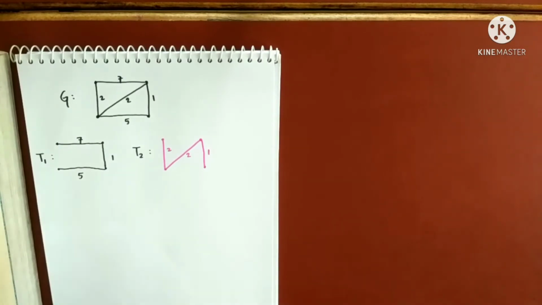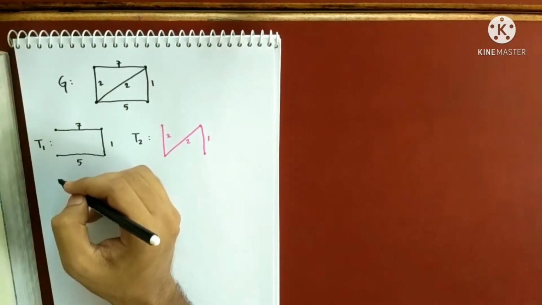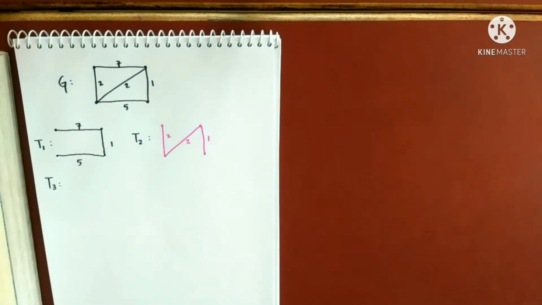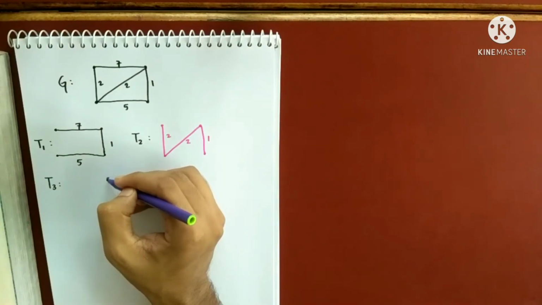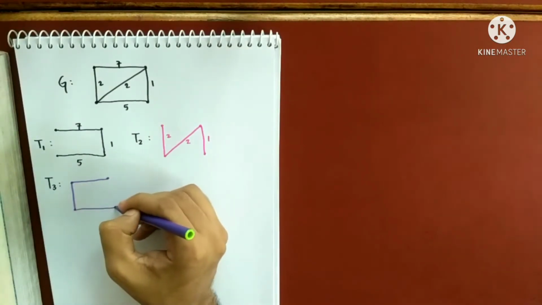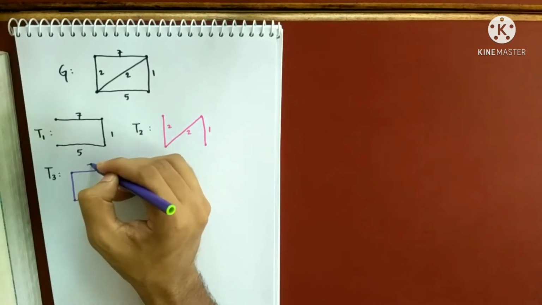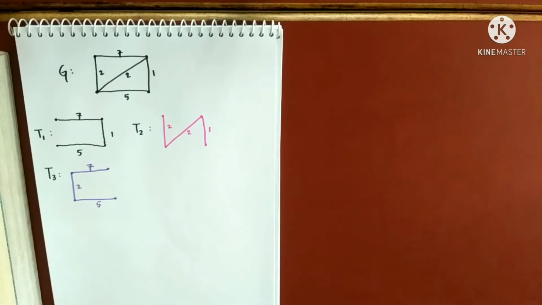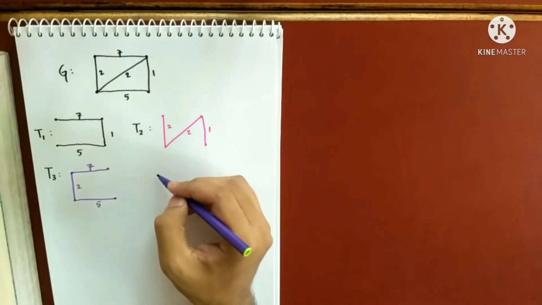I can draw another one like this here. Let me draw another one here. Let's draw another spanning tree. Let me take this 3 this time. So this is 7, this is 2, this is 5, and you can draw many more. You can draw this way also.